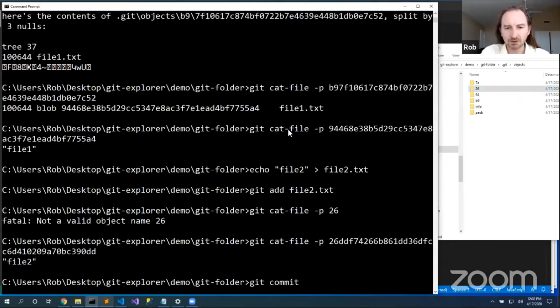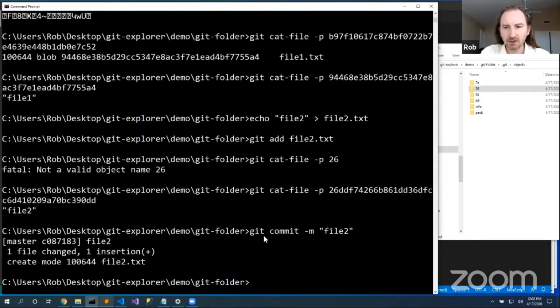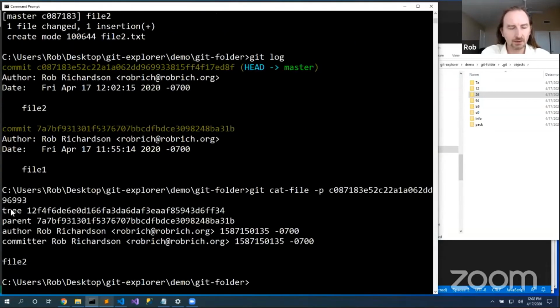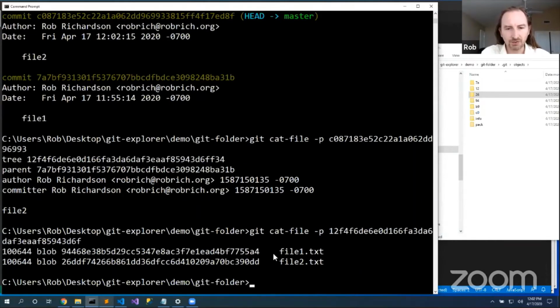Git commit -m file2. And now as I commit it, I get two more nodes. I get the commit node and I get the tree node. Git log, I can see that that commit node is c0. Git cat-file -p. Let's look at that. It is a commit node, and here's the content. It references this tree node. Git cat-file -p. There's that tree node, which now references two files, file1 and file2.